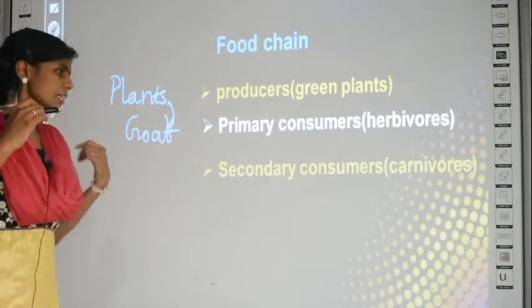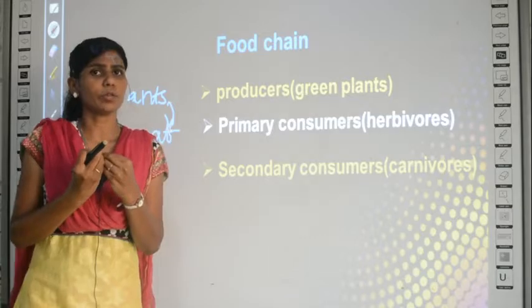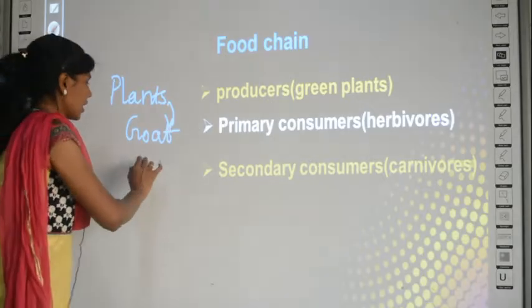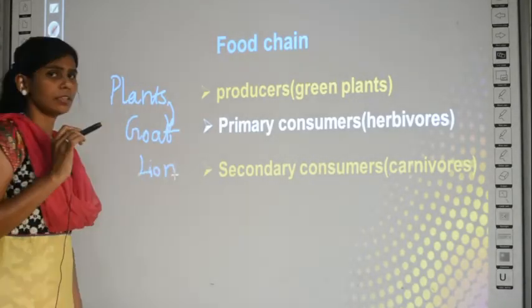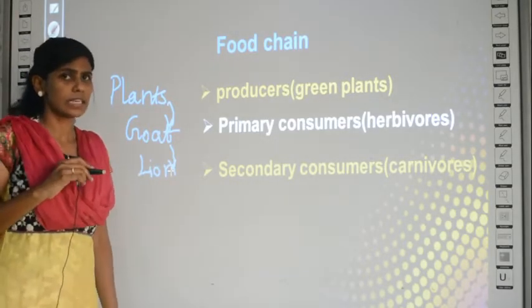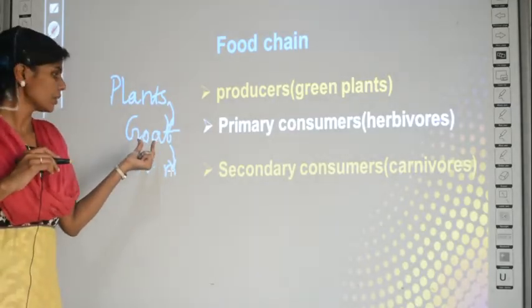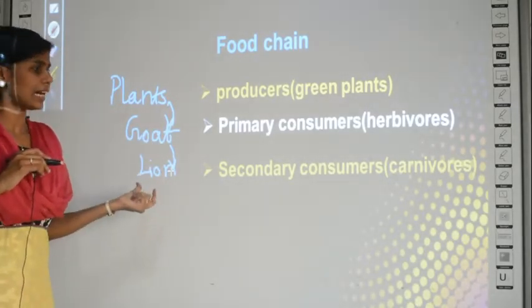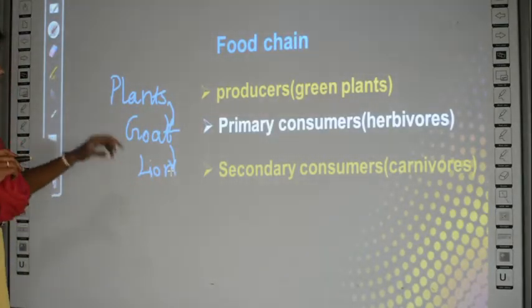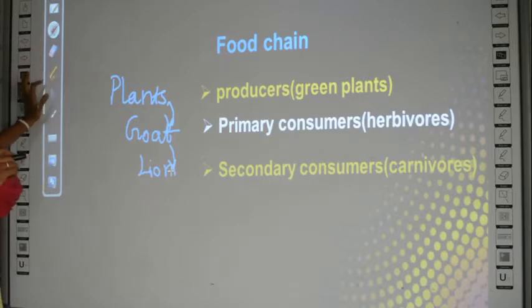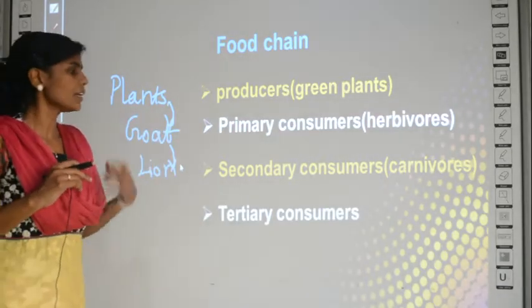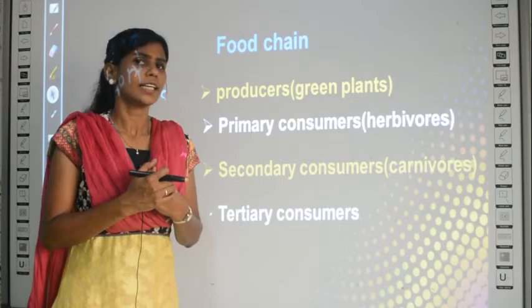Okay. And for the secondary consumer, let me give an example of a carnivore. What are carnivores? Flesh eating animals, I told you. Lion or tiger can be an example for carnivore. So let the example be lion. Now the lion can eat the goat, right? So plants are eaten by the goat. The goat is eaten by the lion. It is a secondary consumer. Then for the next level, if something else is going to eat this, it is called a tertiary consumer. So the ones which feed on the secondary consumers are called tertiary consumers.